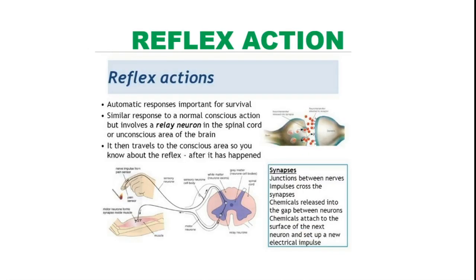Next is reflex action. When we talk about all these things, everything occurring in the nervous system, a reflex action is there which performs this function. It is an automatic response important for survival. It is similar to a normal conscious action but involves a relay of neurons in the spinal cord or an unconscious area of the brain. It then travels to the conscious area so that you know about the reflex after it has happened. A simple example is touching a hot object.